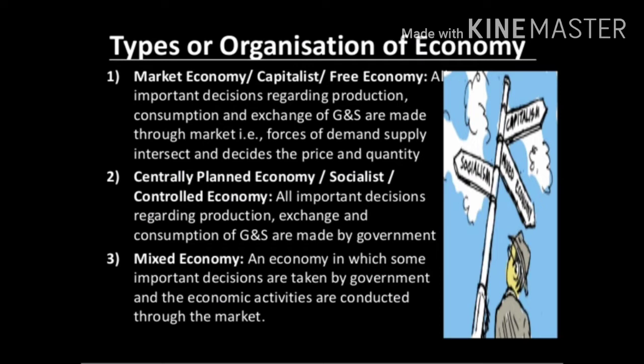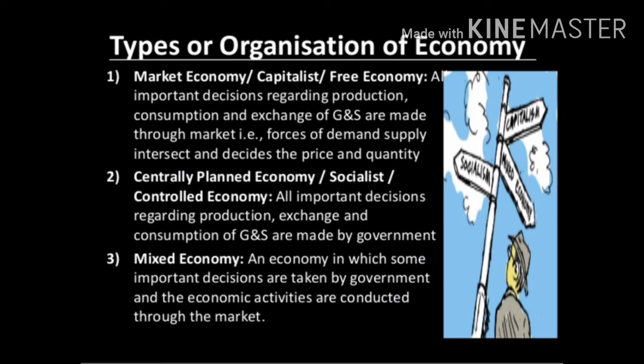So, there is no differentiation as rich and poor because everyone will be treated equally. The last type of economy is mixed economy. An economy in which both public and private sector combine together to take decisions is called mixed economy. Here India is one of the examples of a mixed economy, where decisions are taken by public and private sectors.